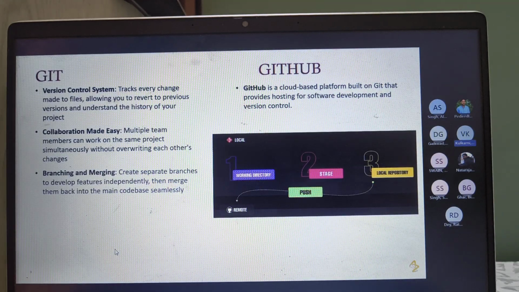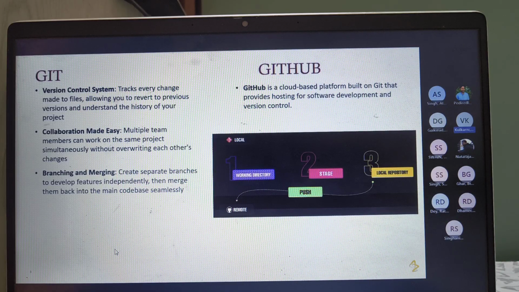Now Git, what basically is Git? Git is nothing but a repository structure. Okay, so Git is a provider which lets us create our repositories. A repository is nothing but a folder. Okay, we have a local folder in our systems, right? Similarly, we are creating a folder on Git, and GitHub is the platform for that.